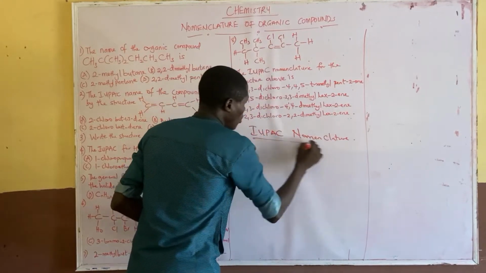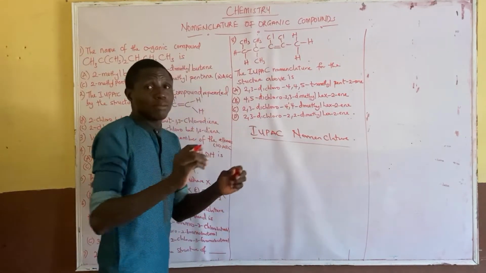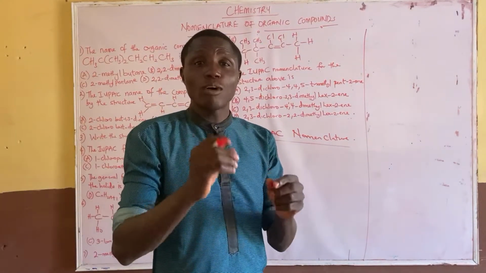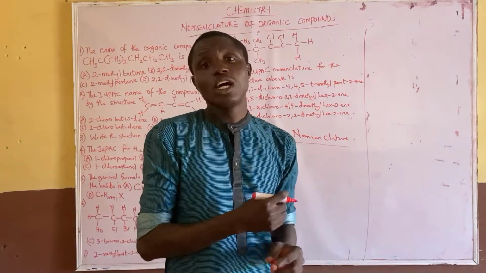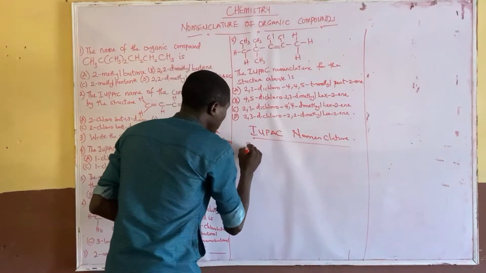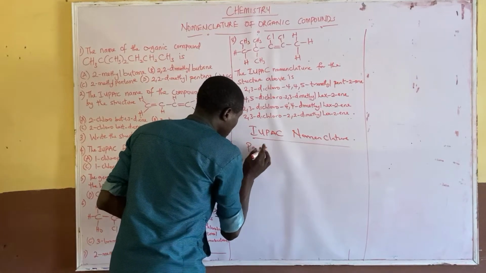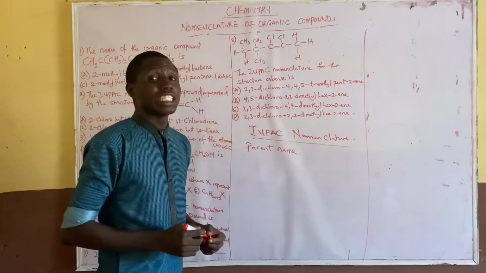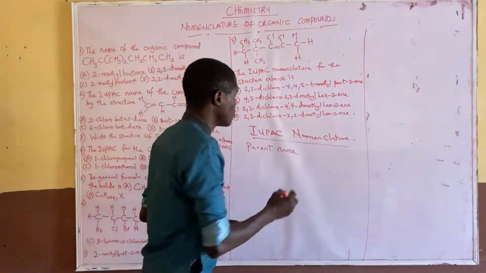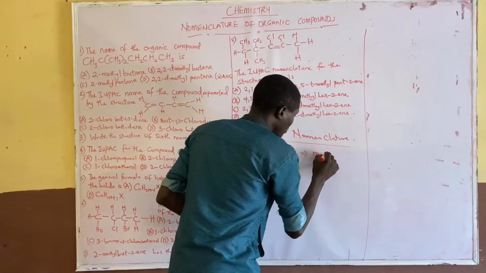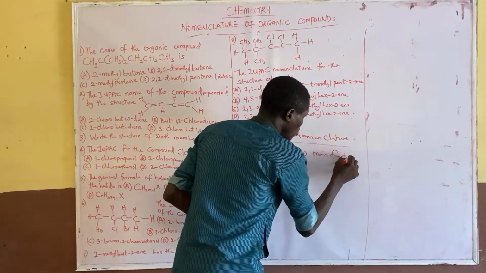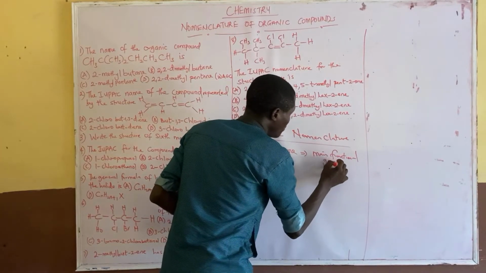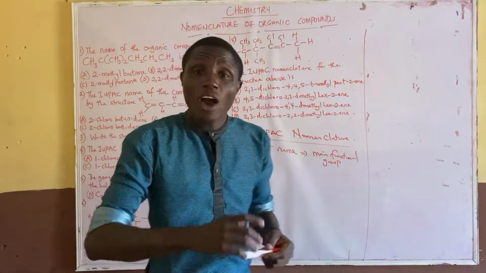The IUPAC nomenclature has three principles. You have to know three things in any organic compound before you can name it using IUPAC nomenclature. The first thing is the parent name of the organic compound, which is the main functional group. You can have more than two functional groups in a compound, but the main functional group will be the parent name, while others will be the substituents.